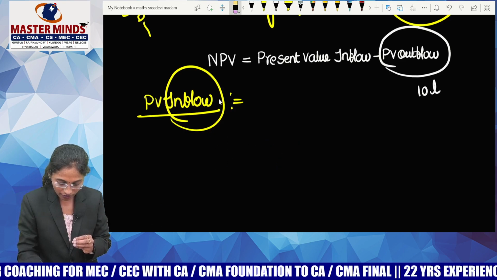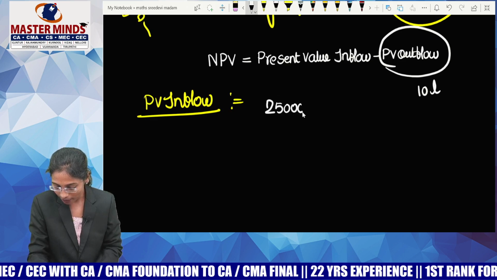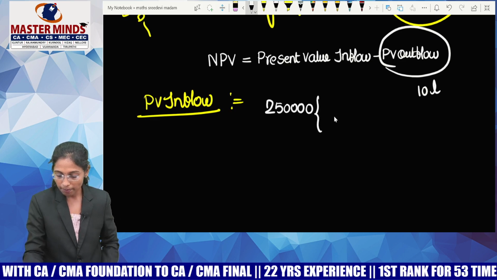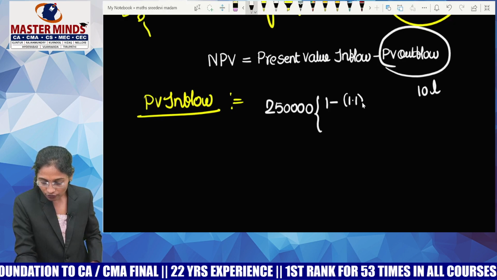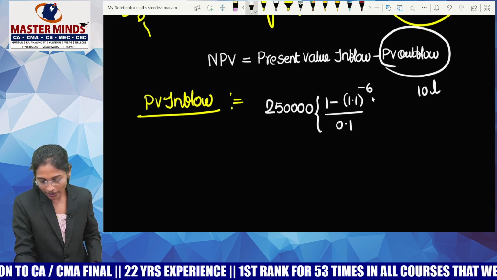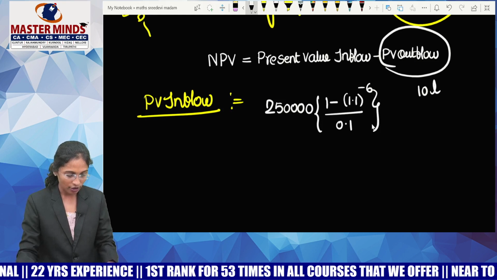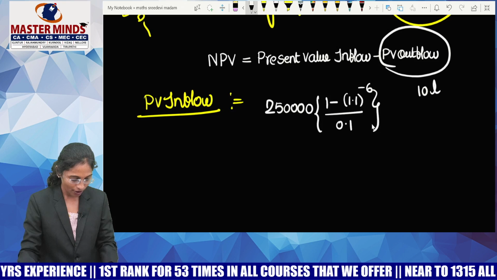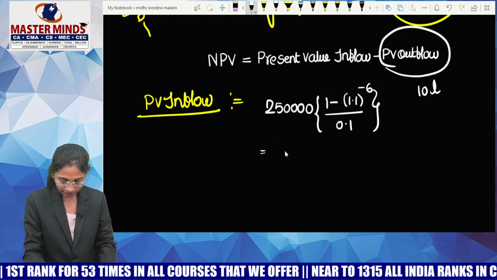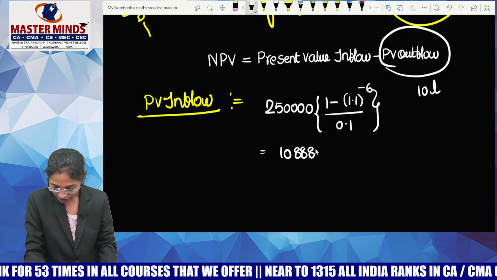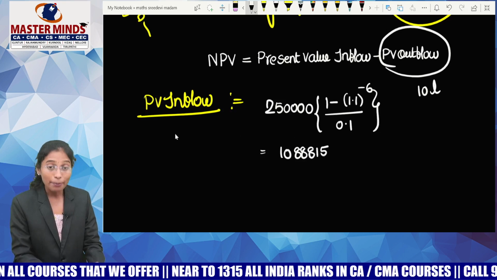Do you guys know the formula for present value of ordinary annuity? A into 1 minus 1 plus i whole power minus n by i. A is the annuity that you are getting, 2,50,000. The cost of capital is 10%, for 6 years. So 2,50,000 into 1 minus 1.1 whole power minus 6 by 0.1. Calculate it. What's your answer? It is 10,88,815. There is also 0.17, but I'm taking 10,88,815 as my present value of inflow.